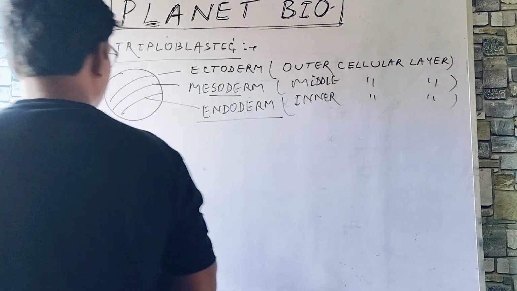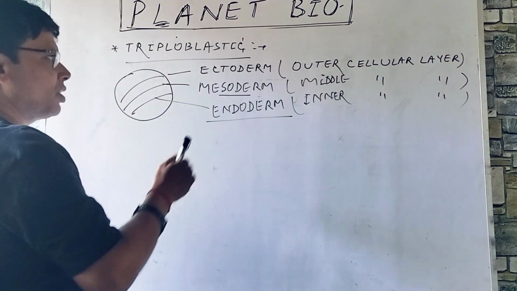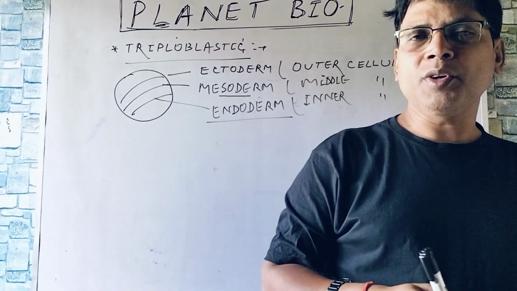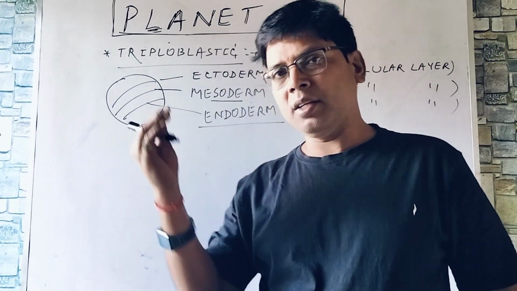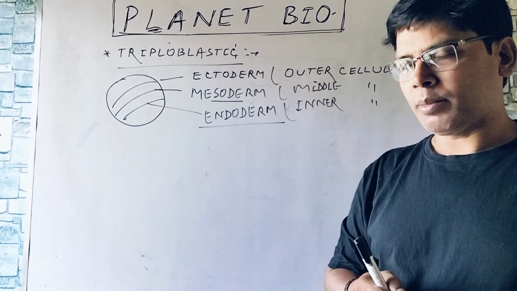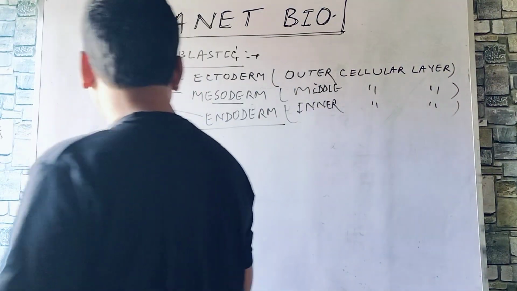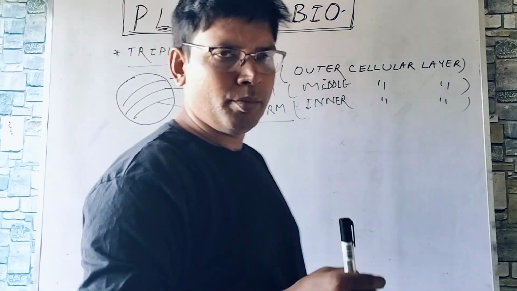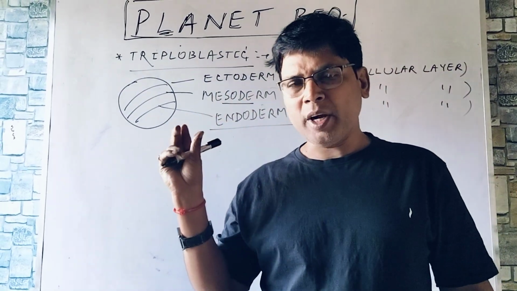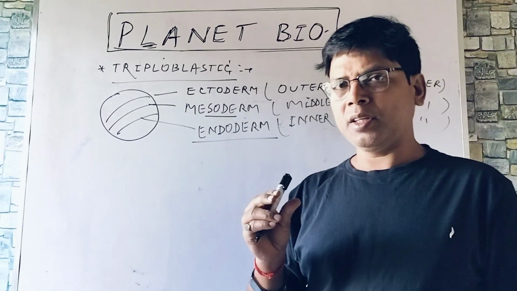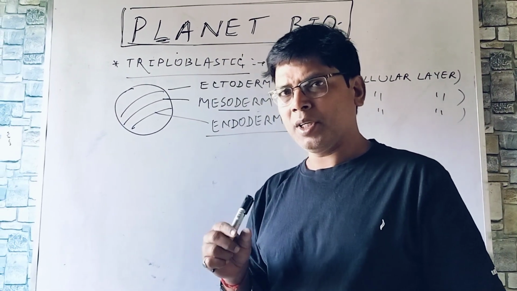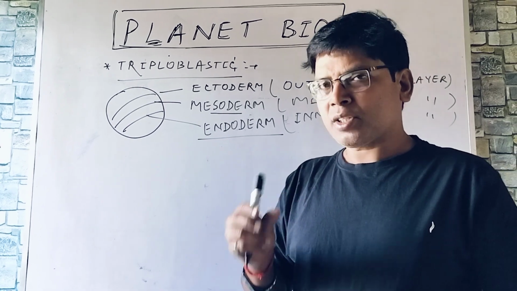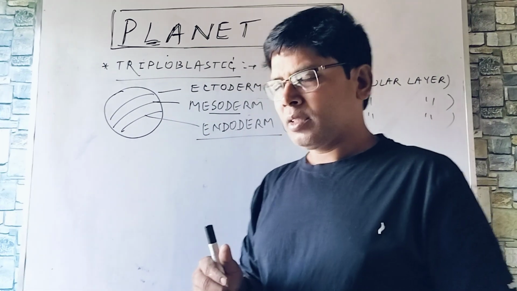So, organogenesis occurs after the formation of these germ layers in a particular stage of embryonic development. That's what we call gastrula. We would study in detail in standard 12 chapters, reproduction, human reproduction. Here it may confuse you because these points are concerned with embryology, that is embryonic development. So it will take some time. So you have to put your best effort to understand all this subject matter.